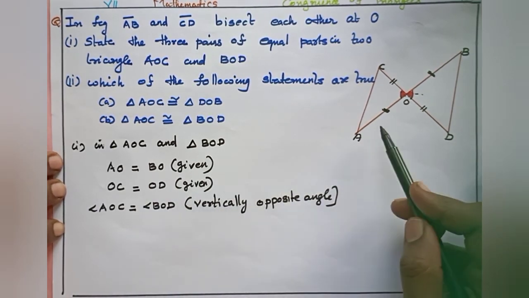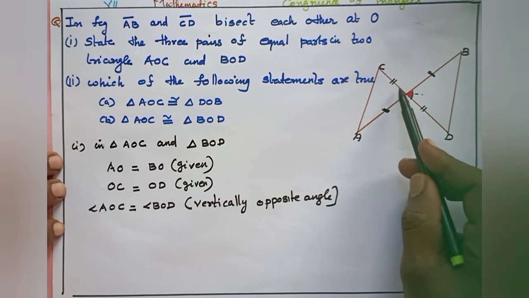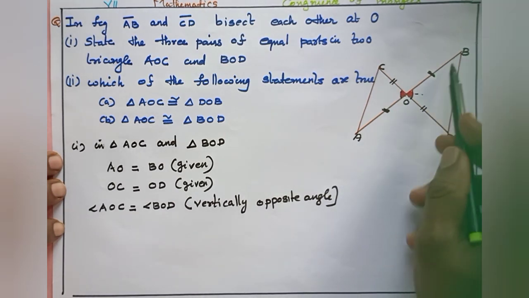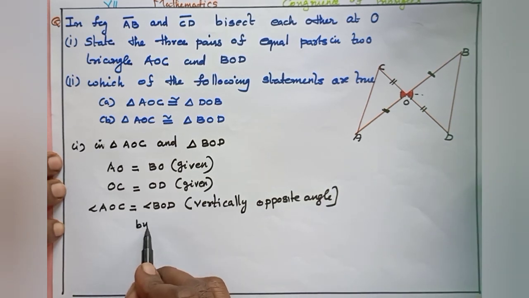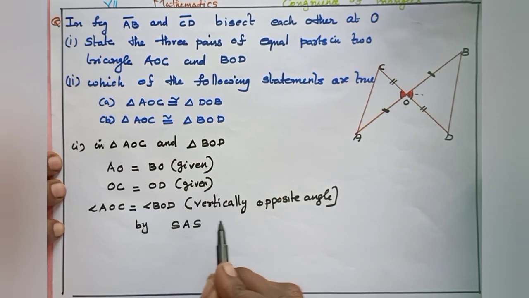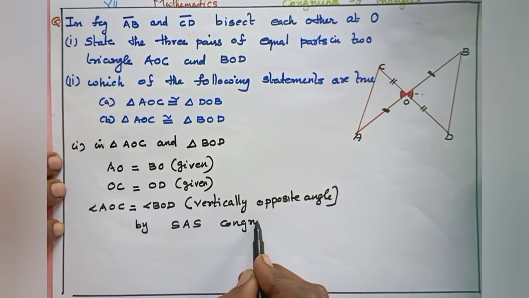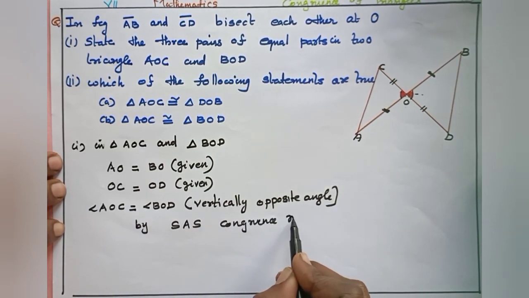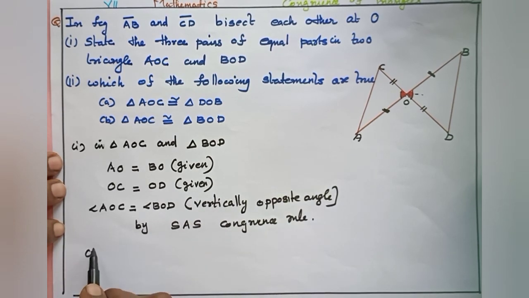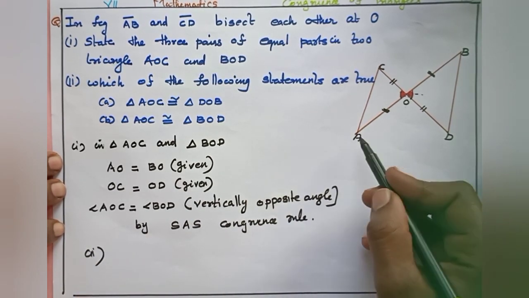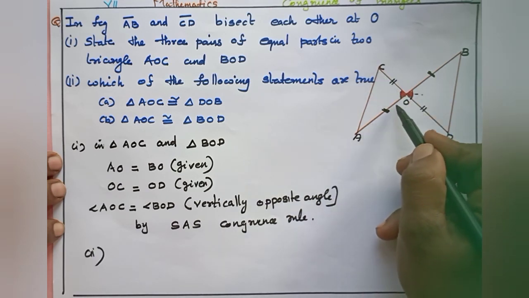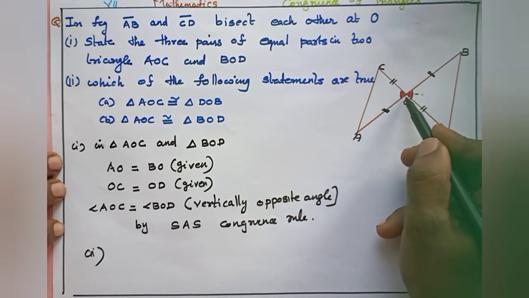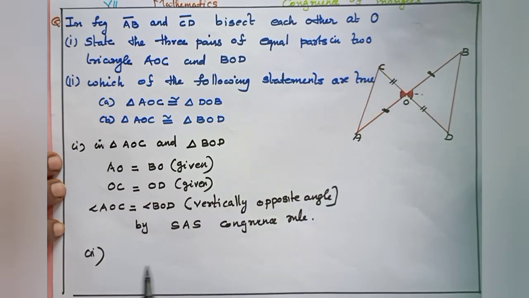So by side angle side, which congruence rule? By SAS congruence rule, we can write symbolically: first equal side, included angle, second equal side.